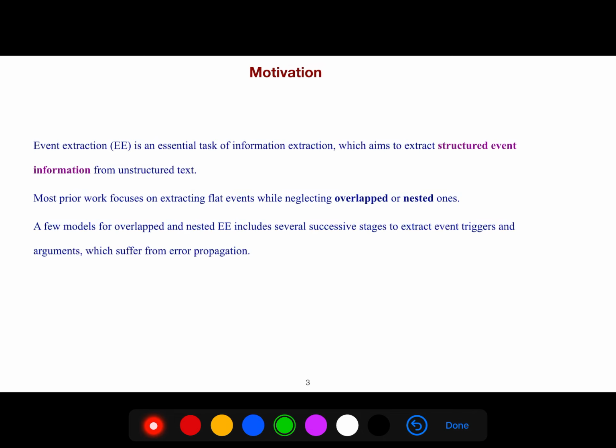Most prior work focuses on extracting flat events while neglecting overlapped or nested ones. A few models for overlapped and nested event extraction include several successive stages to extract event triggers and arguments, which suffer from error propagation.